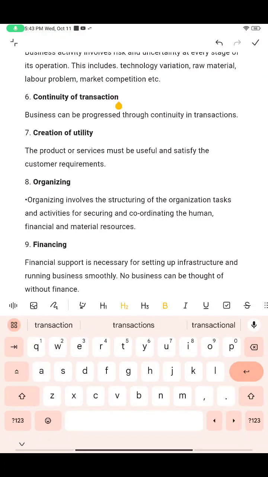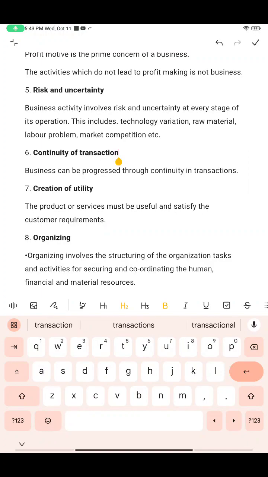And continuity of transaction. This is something very important in business. Business is not a one day process, right? It should be regular, right?